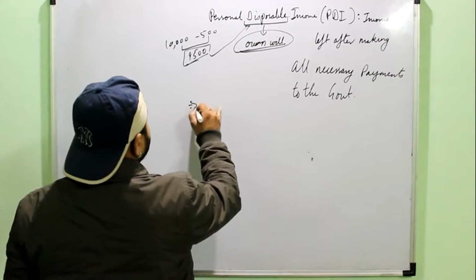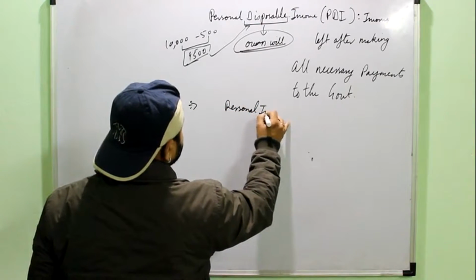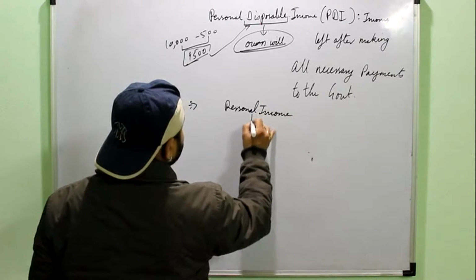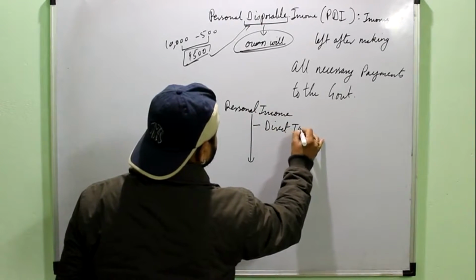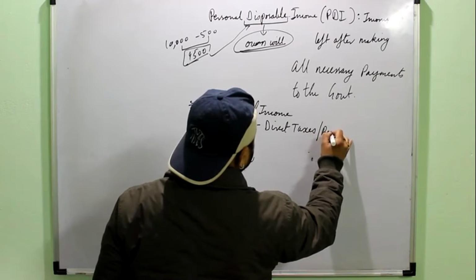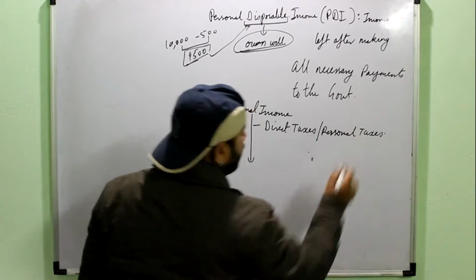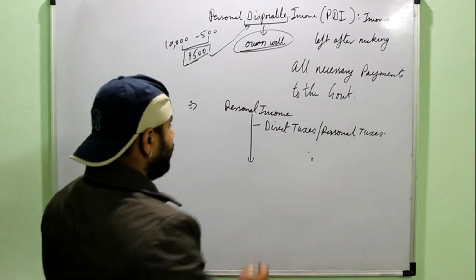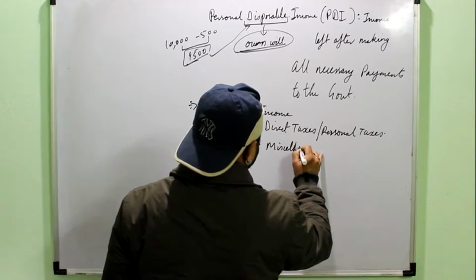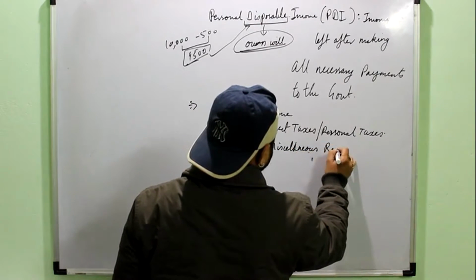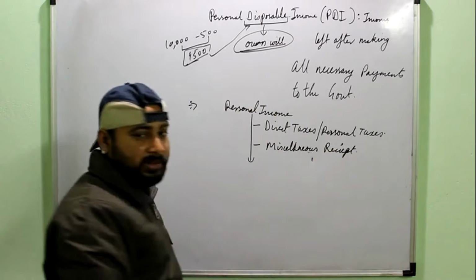So if from the personal income I again subtract two things. First is direct taxes, sometimes also referred to as direct personal taxes or personal taxes. That is mainly the income tax charged by the government, and miscellaneous receipts. Now this miscellaneous receipt is any fine or penalty imposed by the government on a particular person.